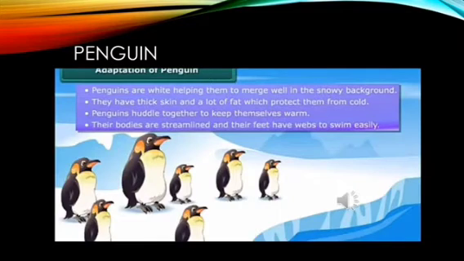Another well-known animal living in the polar regions is the penguin, which all of you are very familiar with, right? Now, the penguins are again white in color, which helps them to merge well in the snowy background. Second point, they have thick skin and a lot of fat which protects them from cold.